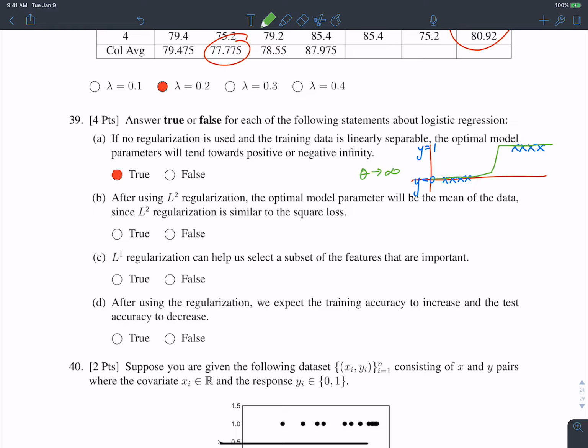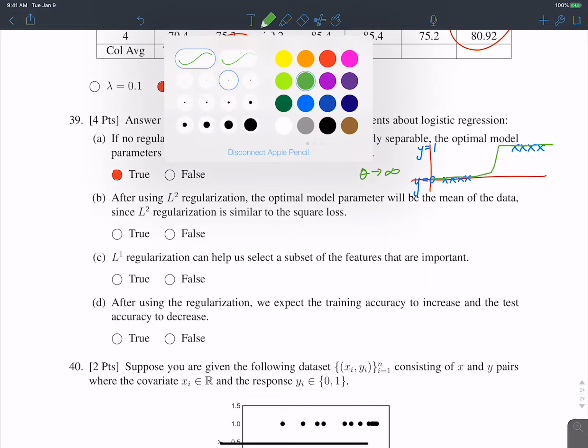And if that wasn't that clear, I apologize, but I encourage you to take a look at the textbook because it's a little more clear on this subject. But either way, the answer for this one is true.